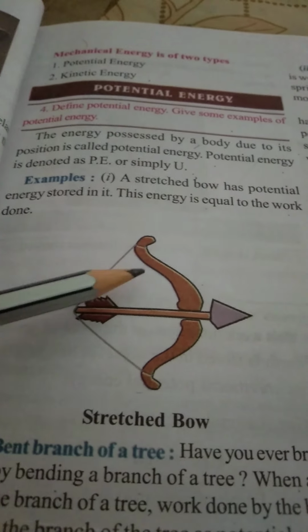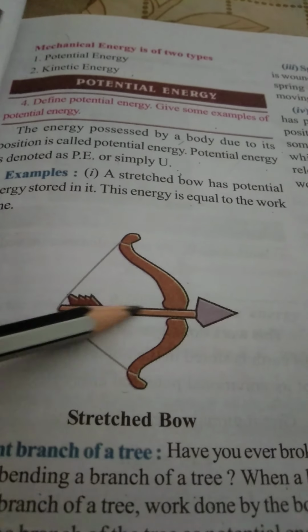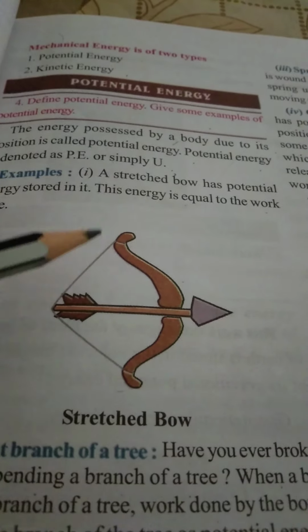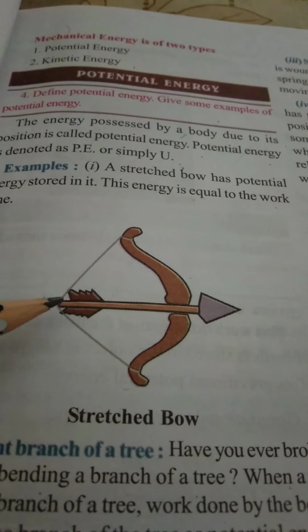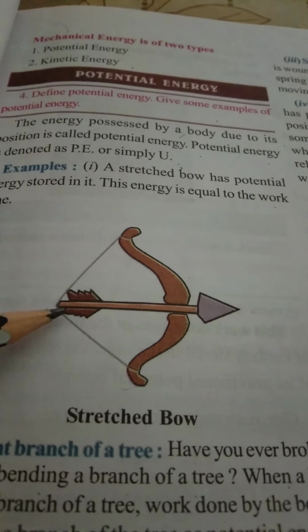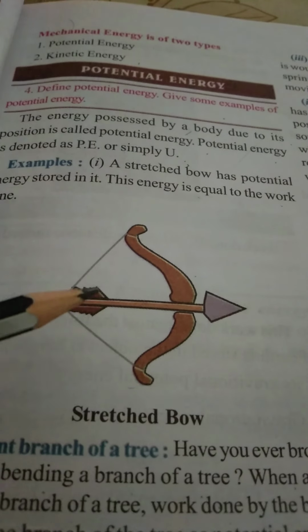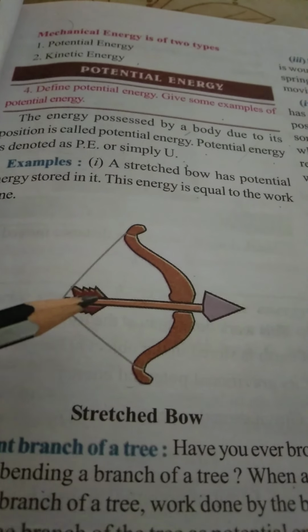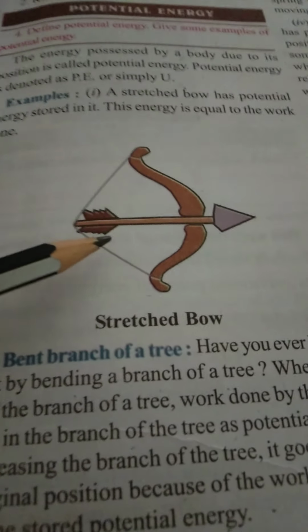When a bow is simply kept loosely, it has no energy. But when it is stretched and an arrow is fixed on it, some energy is spent to stretch it, and this energy is stored in the bow. So it has some amount of energy due to its position. So a stretched bow is an example of potential energy.